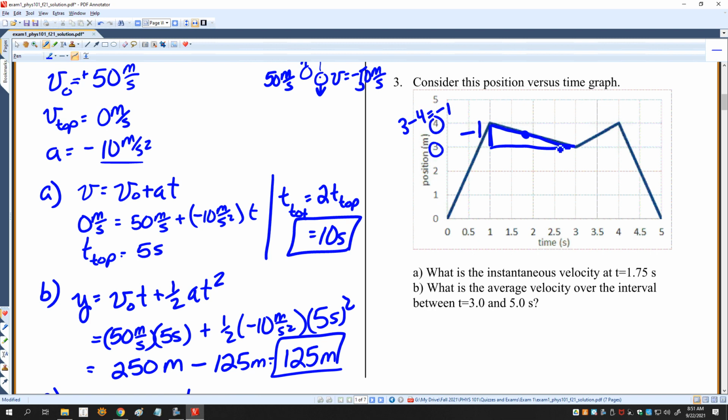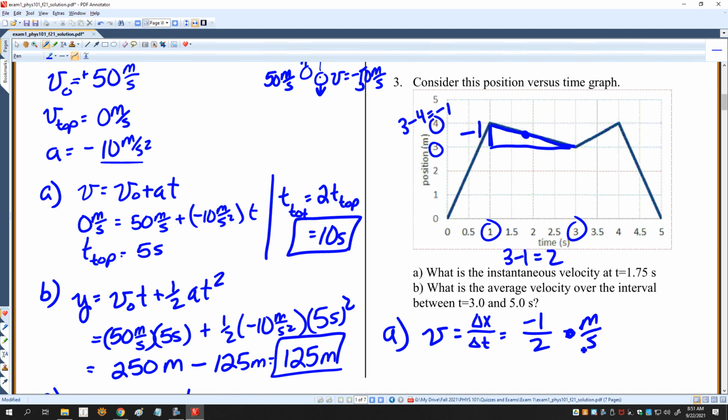And then for the time, I'm going to have the final minus the initial, which is 3 minus 1, which is equal to 2. So for A, the instantaneous velocity is the slope of that line, which is delta x over delta t, which is -1 divided by 2, or -1/2 meters per second.